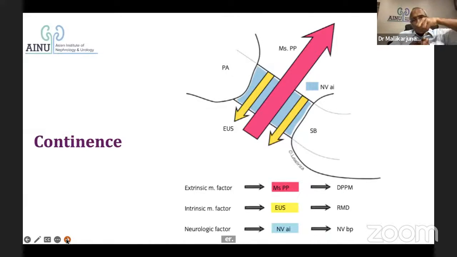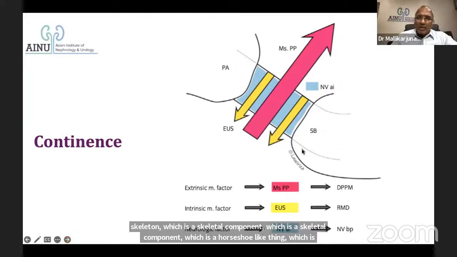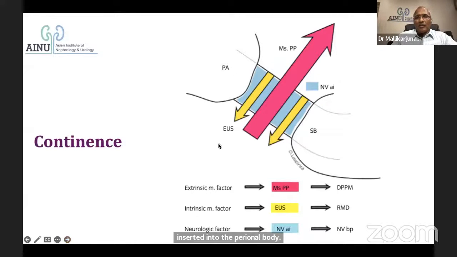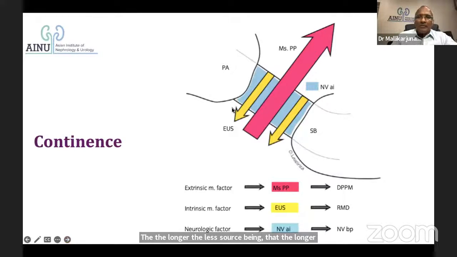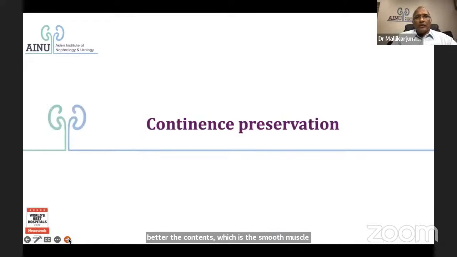So contraction pushes the urethra backwards, and the lissosphincter. The longer the lissosphincter length, the better the continence, which is a smooth muscle contraction, both circular and longitudinal, and the nerves which supply these areas, by preserving the nerves across. So all put together leads to continence.